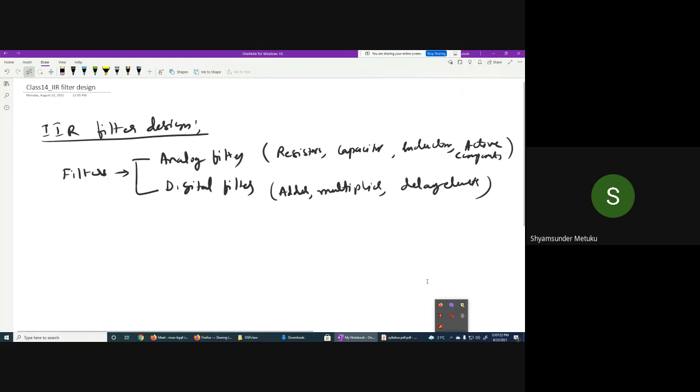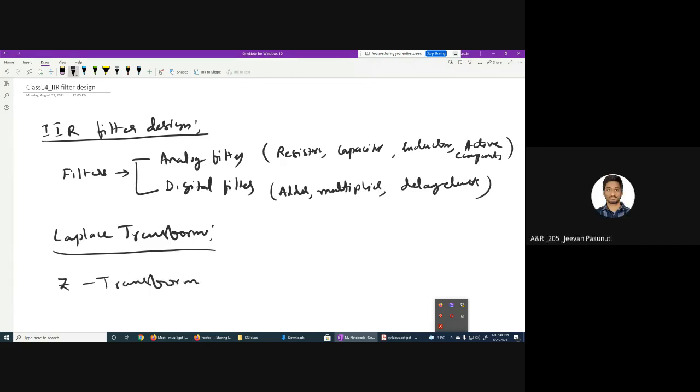Okay. So here, what I'm trying to tell, Laplace transform have you studied? Yes, sir. Okay, very good. If you know the Laplace transform, I think most of the job is done. The counterpart to the Laplace is called the Z transform. Have you studied Z transform? Not Z transform, sir. We have studied Laplace and inverse Laplace. Okay, Laplace and inverse Laplace you have studied, but not Z transform, correct?